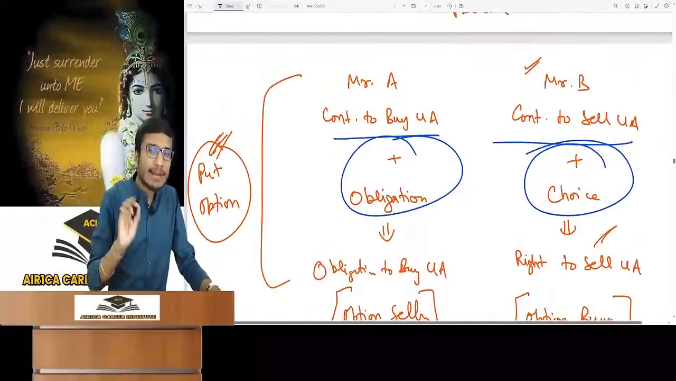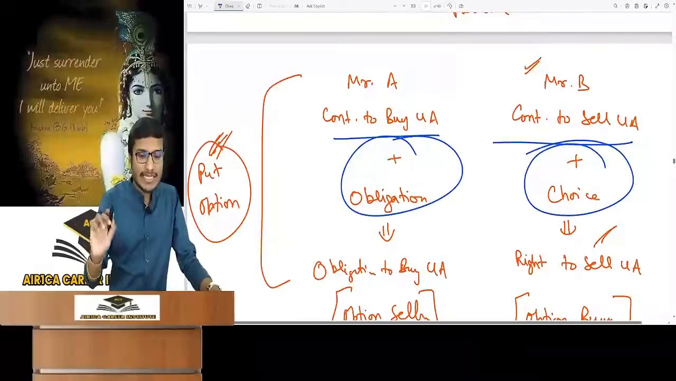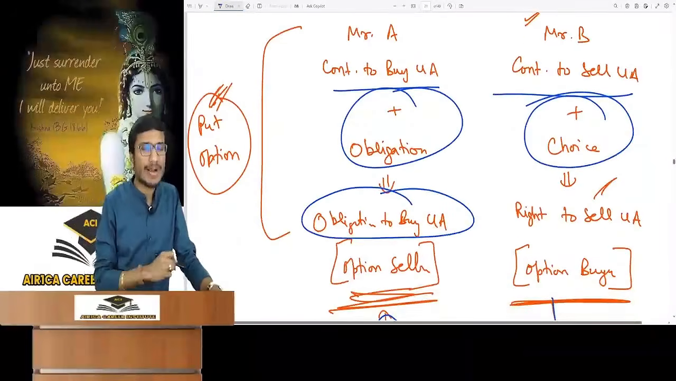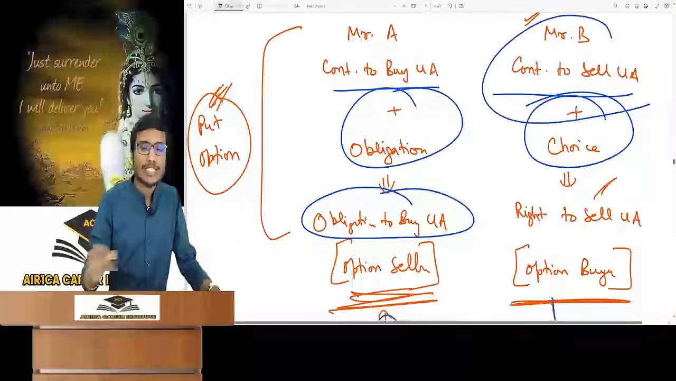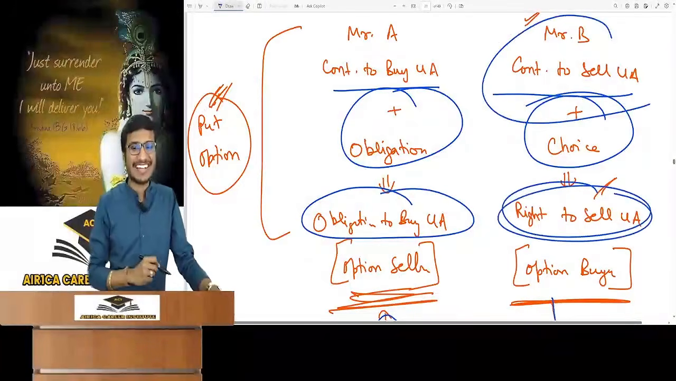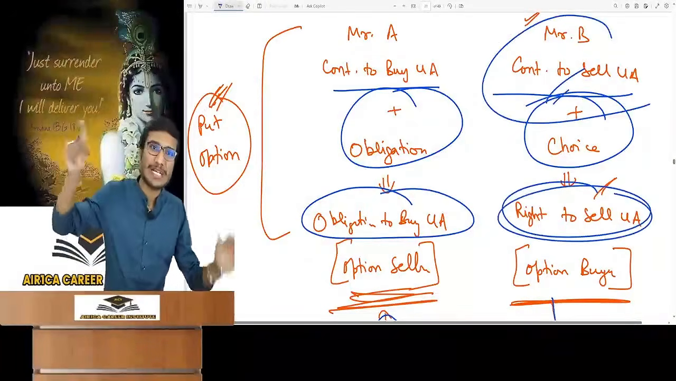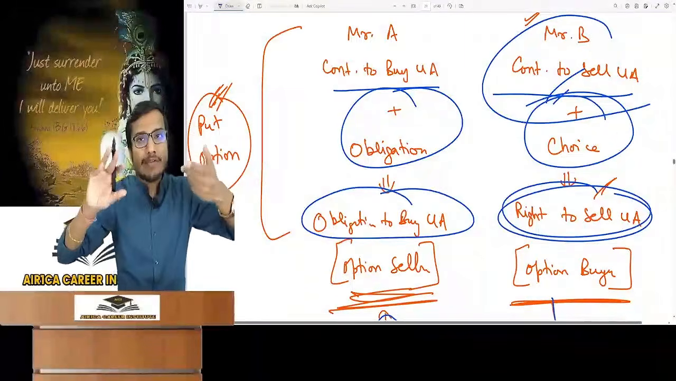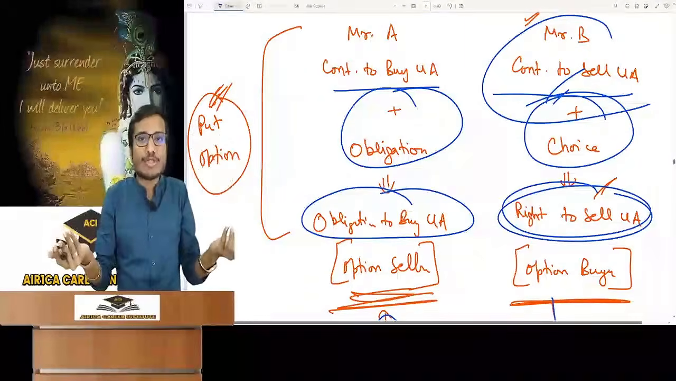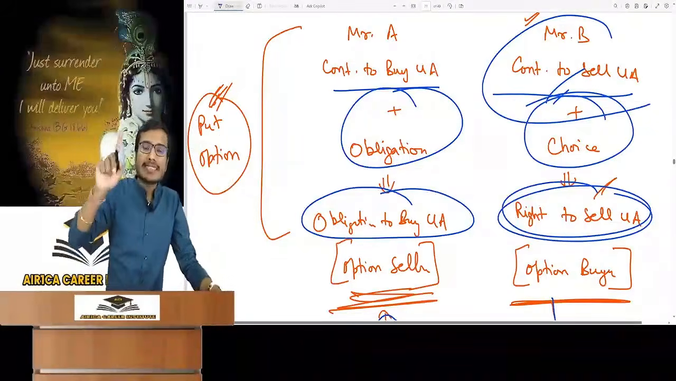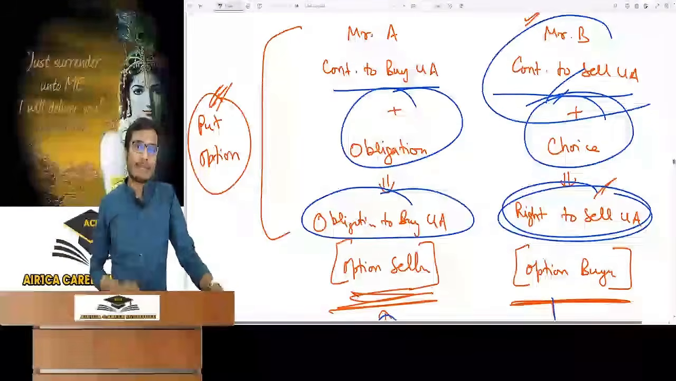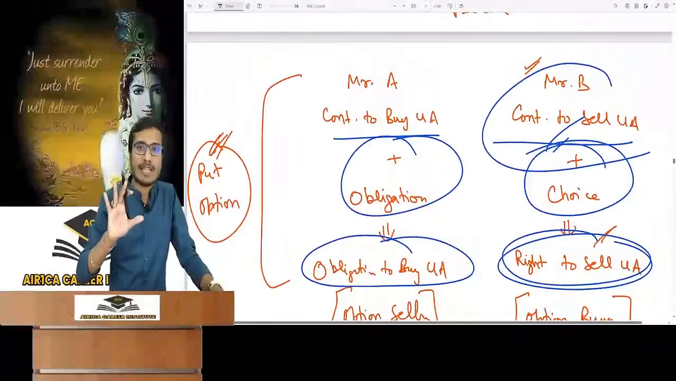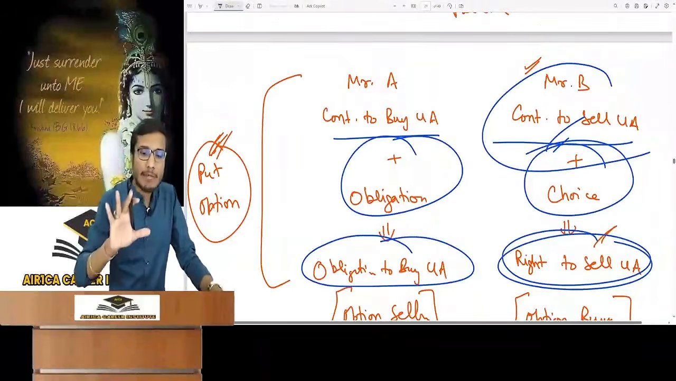Now tell what does Mr. A have? He has given option and he has an obligation. So he has obligation to buy underlying asset. What is Mr. B's choice? It is his right to sell underlying asset. He did contract to sell, so right to sell. So it is not necessary that the one who has done contract to buy should take it. One who has done contract to sell can also take the choice. In this case, who is the option buyer or option seller? If you answer this case properly after analyzing, then you will understand the topic.